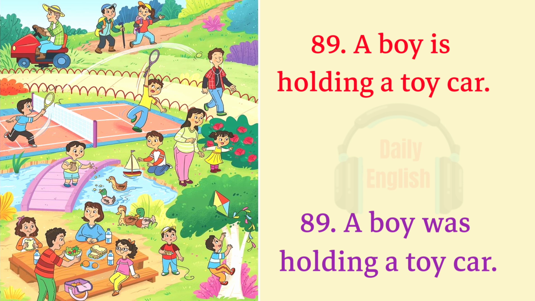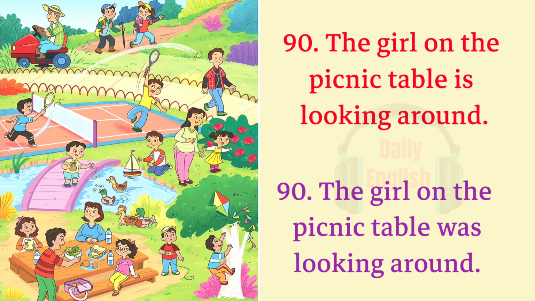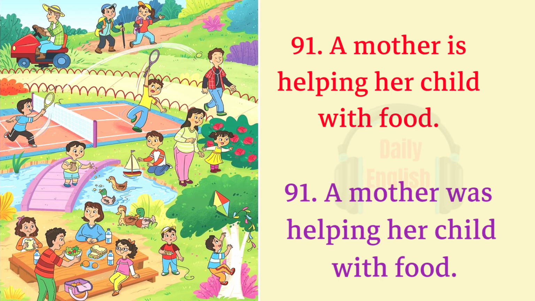89. A boy is holding a toy car. A boy was holding a toy car. 90. The girl on the picnic table is looking around. The girl on the picnic table was looking around. 91. A mother is helping her child with food. A mother was helping her child with food.